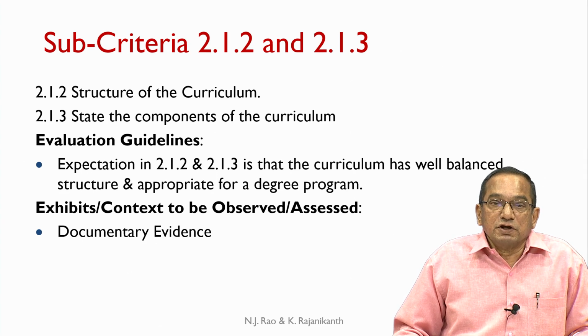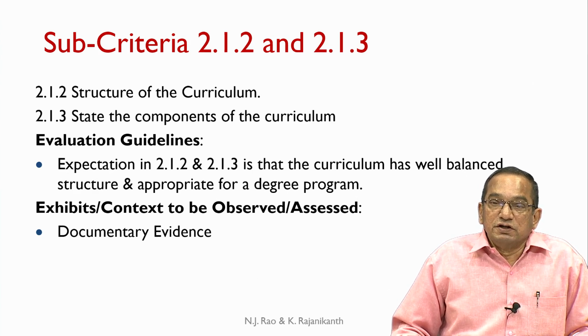The structure of the curriculum and the components of the curriculum indicate, to a certain extent, the quality of the curriculum. The expectations of the NBA are captured in criterion 2.1.2 and 2.1.3 in the SAR.